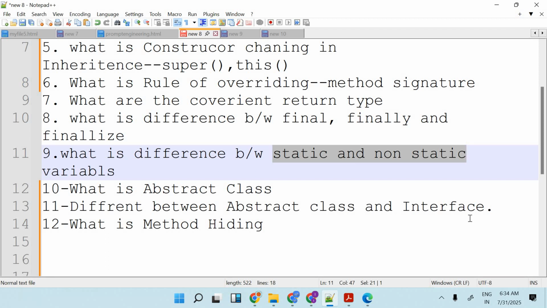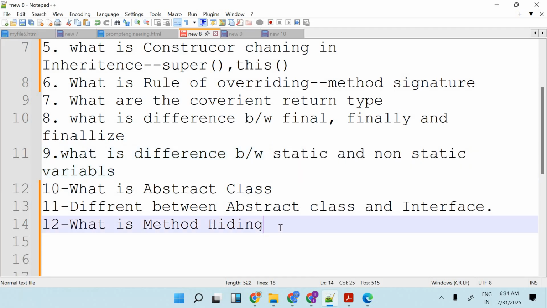What is method hiding? Method hiding means, if you are taking a static method from the parent class and the child class, that is called method hiding. Always remember that a static method cannot be overridden. Static method cannot be overridden.